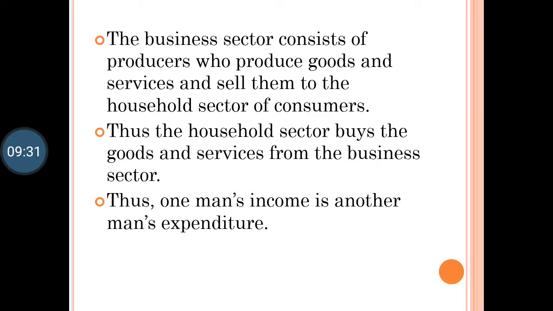Thus, one man's income is another man's expenditure. So when one is earning, at the same time the person is also spending, and that becomes expenditure. And when the business sector is spending, in return they are also getting income. So this goes hand in hand.